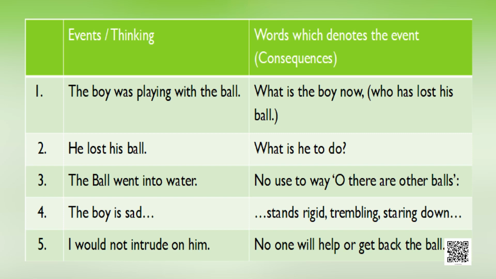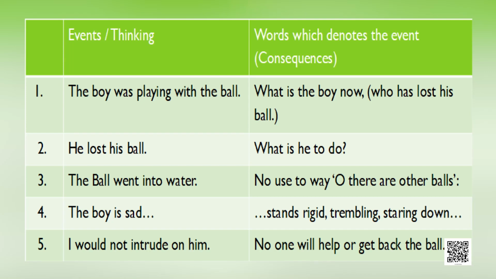The third event, the ball went into water. No use to say, oh, there are other balls. The boy is sad. What is the line you will pick up from the poem? Stands rigid, trembling, staring down. Sometimes when you lose something, you do not know what to do. You just stand, tremble, and stare at where it went. Why does the poet, the narrator of the poem, say, I would not intrude on him? No one will help get back the ball.